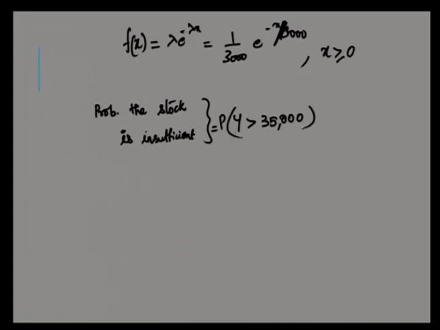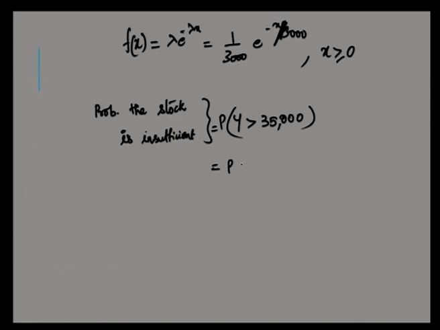We have taken the daily consumption. When the daily consumption is more than 35,000, then the stock will be insufficient. P of y greater than 35,000. We have taken x is equal to y minus 20,000, right? So, y will be x plus 20,000, and x plus 20,000 is greater than 35,000.